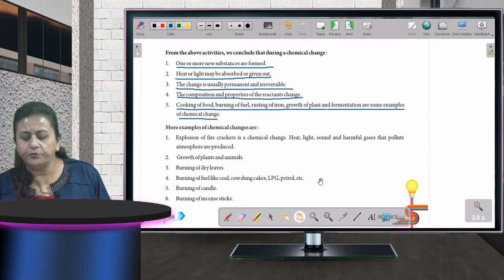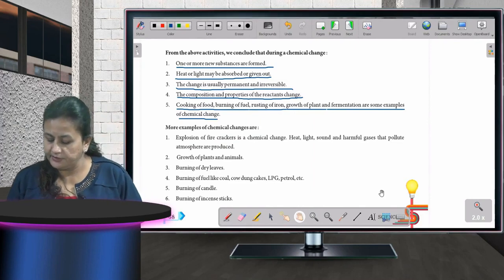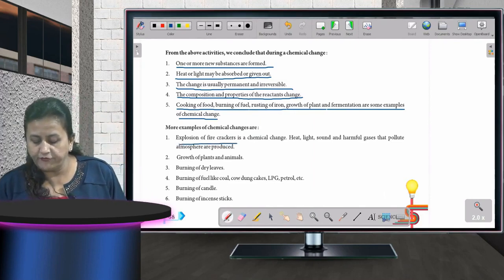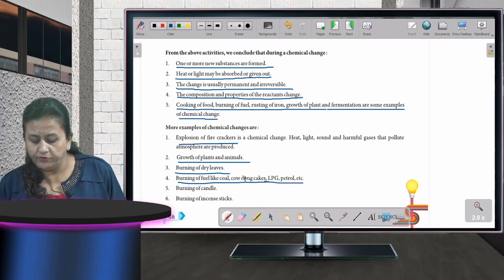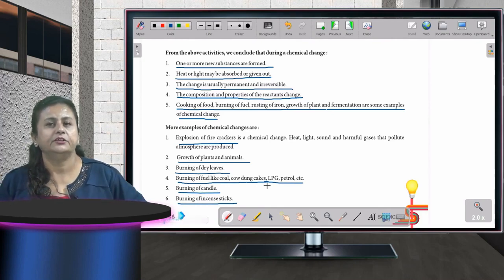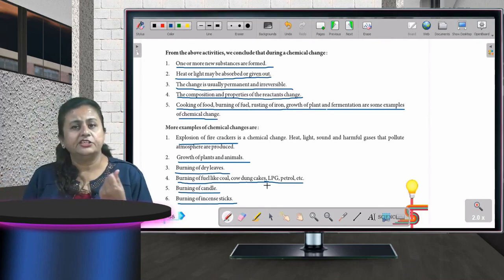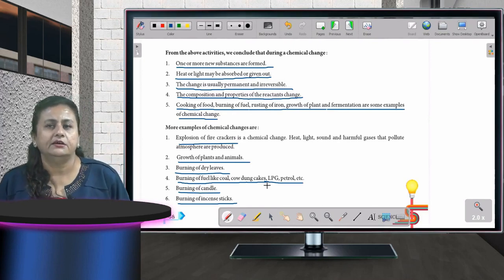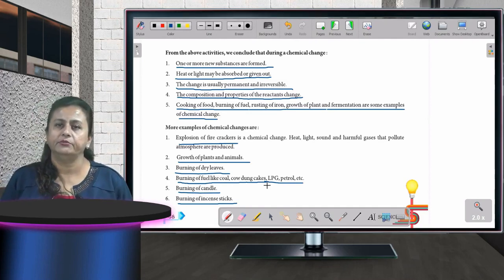Now there are a few more examples of chemical changes. Explosion of firecrackers, growth of plants and animals, burning of dry leaves, burning of fuels like coal, cow dung, gases, LPG, petrol, etc., burning of candle and burning of incense sticks. Incense sticks are agarbatti. When you burn them, what happens? Ash forms. Can you get the stick back? No. Once things are changed into ash, you cannot get them back from the ashes.